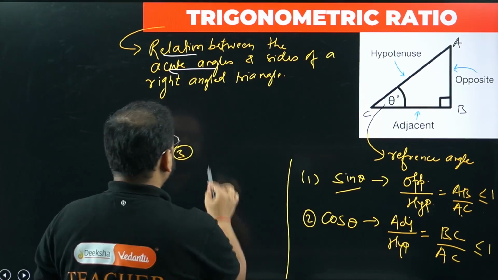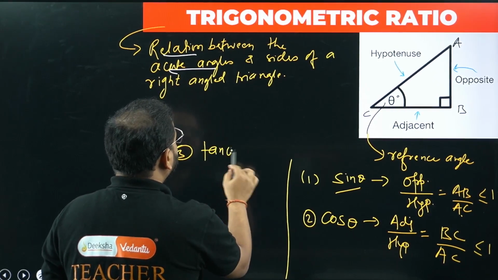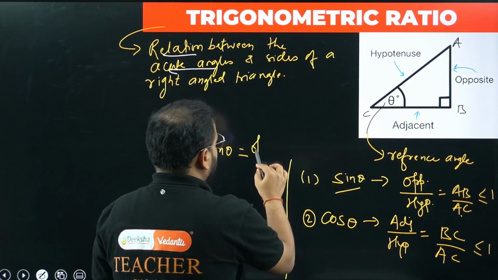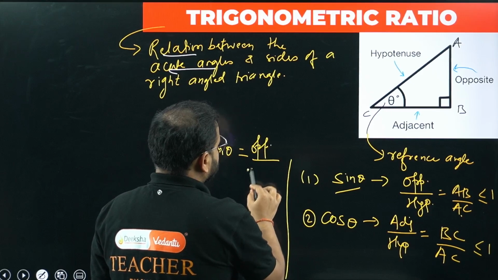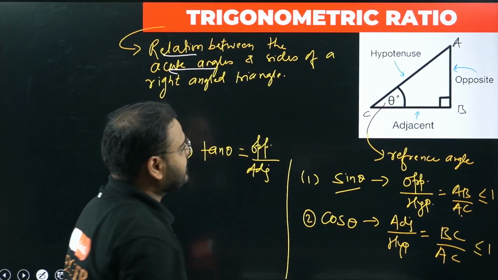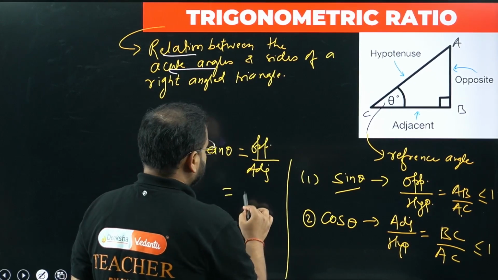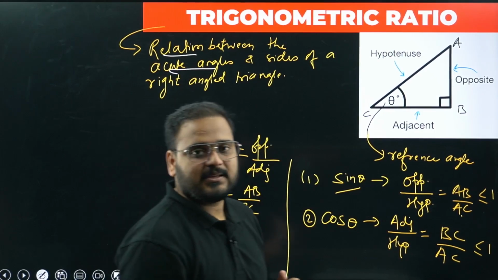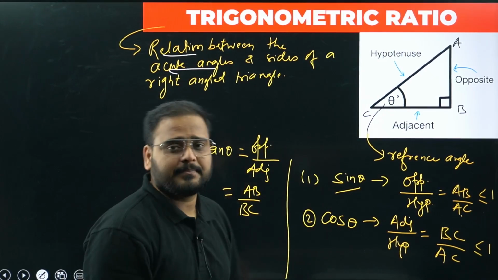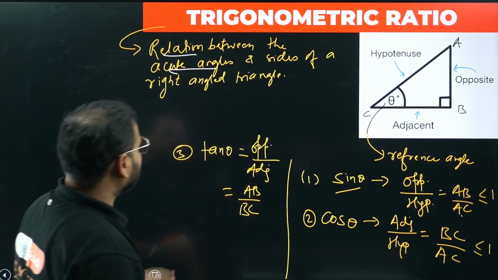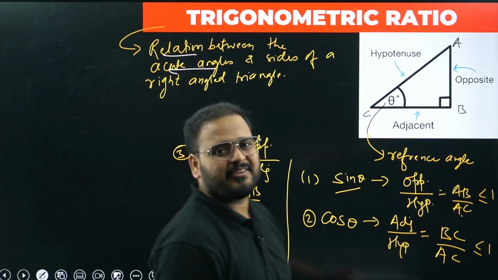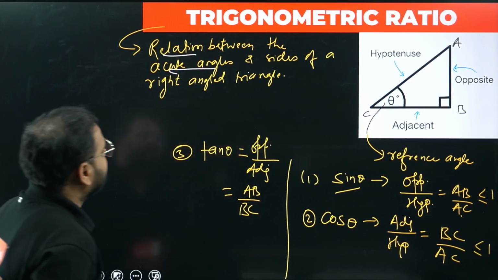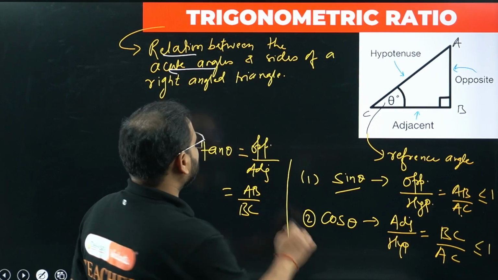Tan theta, what's the formula here? Tan theta is opposite by adjacent. So if you write that, it is AB by BC. Will this be more than 1, sir? It can be more than 1. It can be any number between 0 and infinity, so it can be any real number. Is that okay? Great. So tan theta is like that.